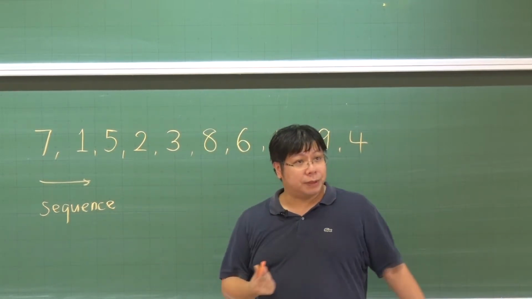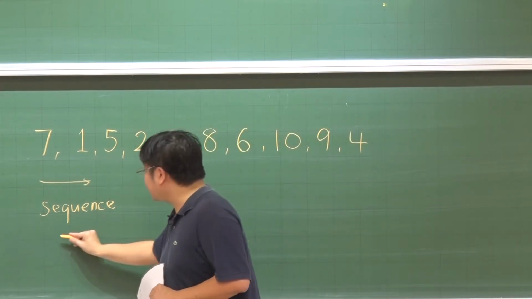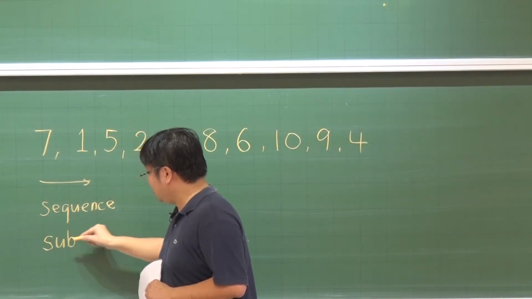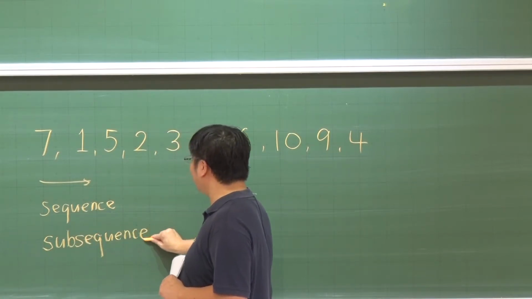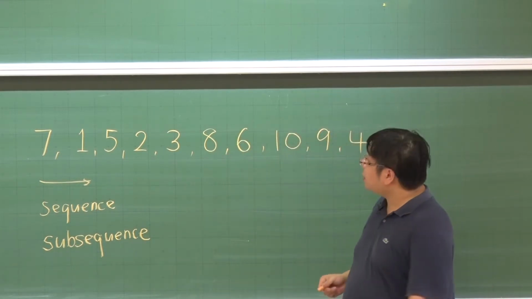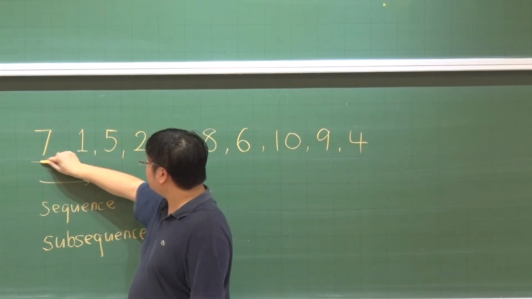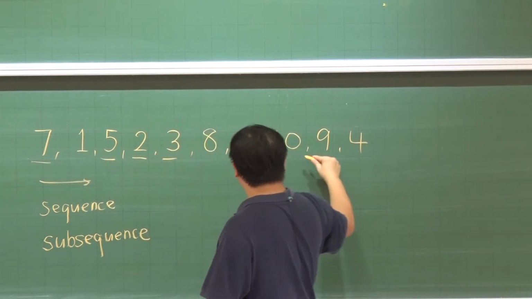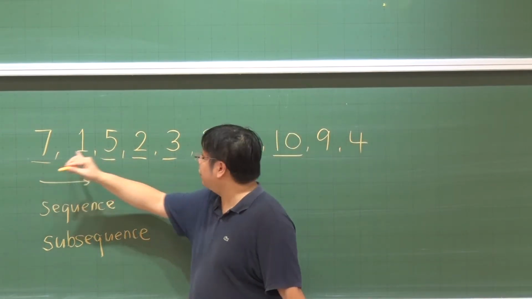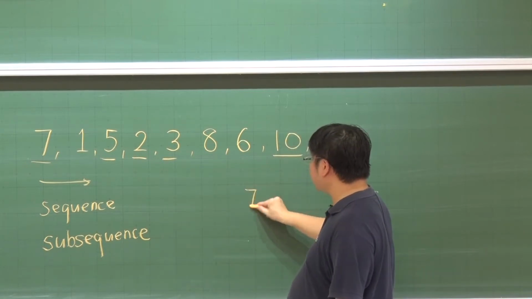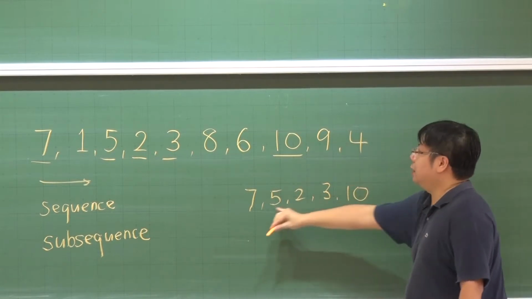So this is a sequence of numbers. Now, given a sequence of numbers, we can talk about what a subsequence is. I'm going to define some terms. So what is a subsequence? A subsequence is when you select only part of the numbers. Maybe I'm selecting this one, this one, this one, this one, and this one. This is called a subsequence. So from this one, if I select just 7, 5, 2, 3, 10, then I will get 7, 5, 2, 3, 10. This is a shorter sequence.